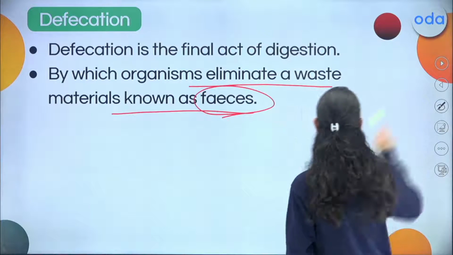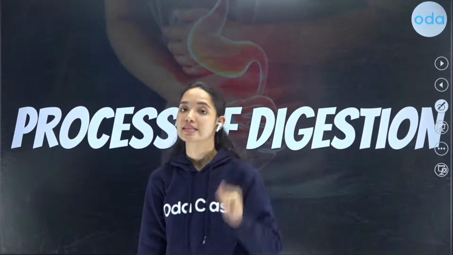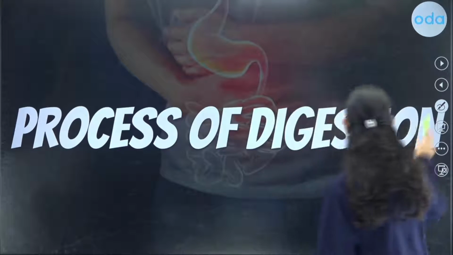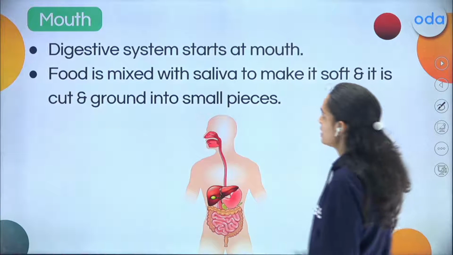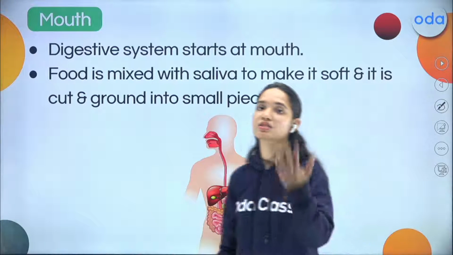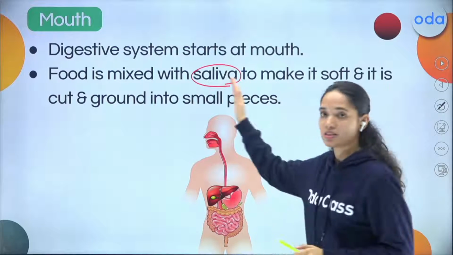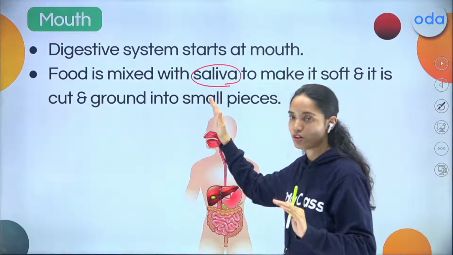So now let us have a detailed look into this. Let us learn the process of digestion, what is actually happening in these stages. This digestion starts at the mouth, right? The digestive system starts at the mouth and food is mixed with saliva. This is where your salivary gland plays a role, right?